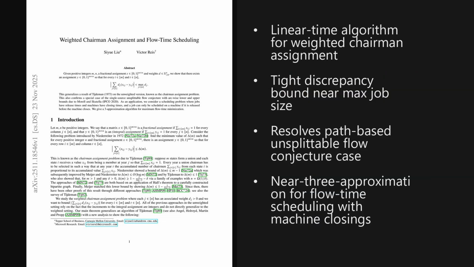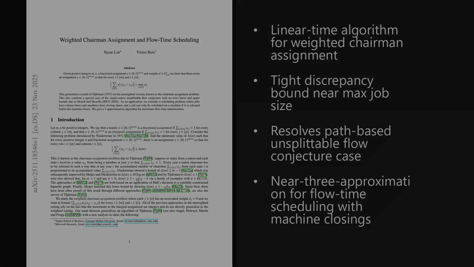I'm Alex. Today we're looking at a paper trending on X published on November 23, 2025, about 4 days ago. It proves a linear time algorithm that extends the classical Chairman assignment guarantee to arbitrary weights, and then leverages that to get a 3-1/(m-1) approximation for minimizing maximum flow time when machines have closing times. The paper is titled Weighted Chairman Assignment and Flow Time Scheduling. And as we will see later, these discrepancy bounds quietly power some surprisingly strong guarantees for complex scheduling systems.